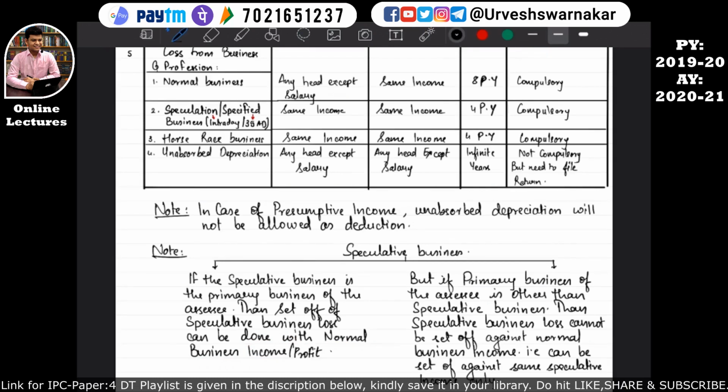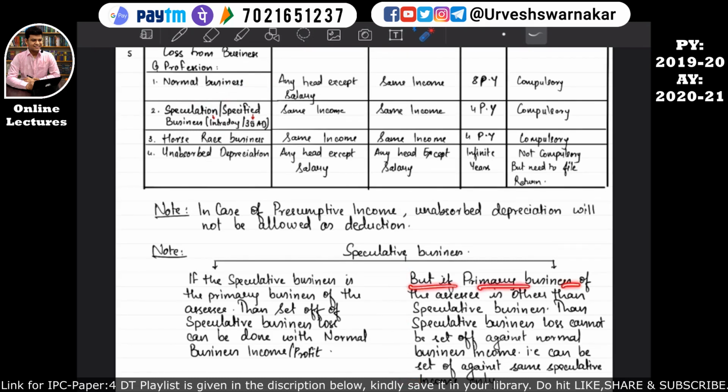So now let's read part 2. What does part 2 say? But if the primary business of the assessee is other than the speculation business, that means the primary business is the normal business and speculation business is a secondary business, then speculation business loss can be set off only against speculation business income only, and it won't get a set off under the normal business. Okay, so that's what I have written here in part 2.